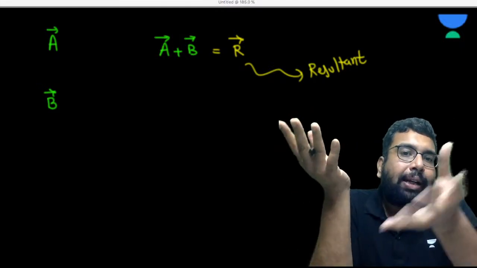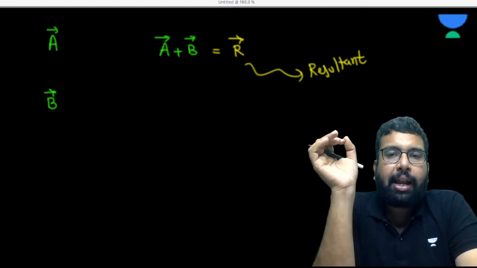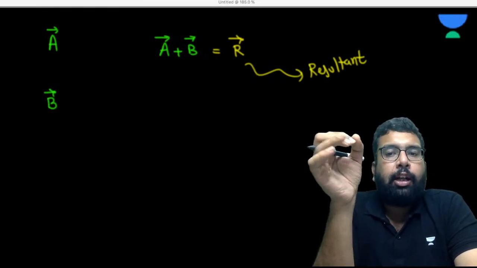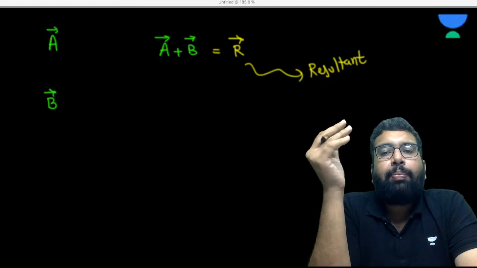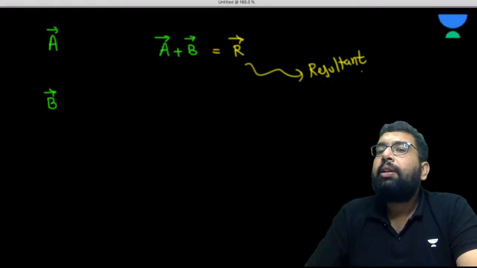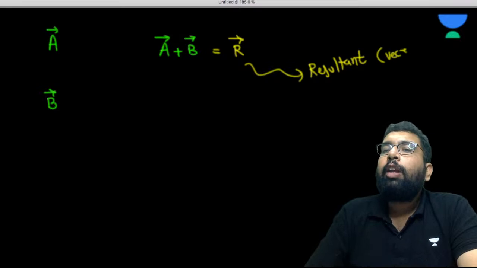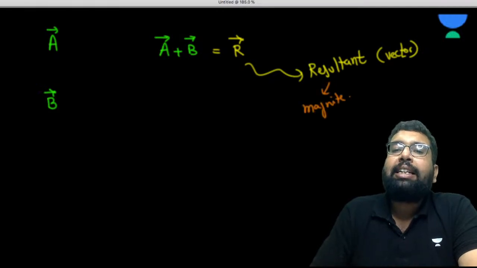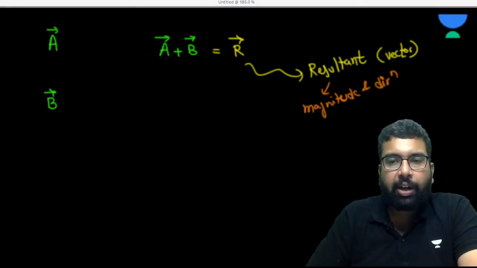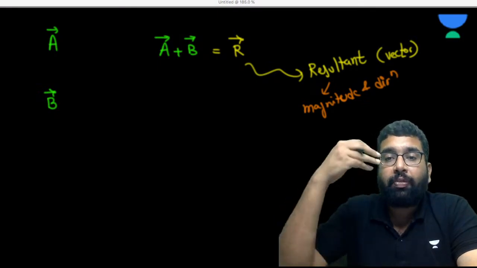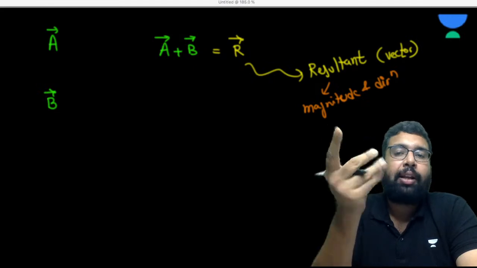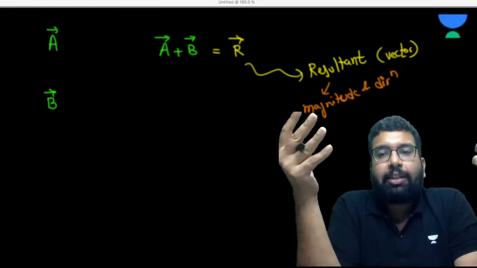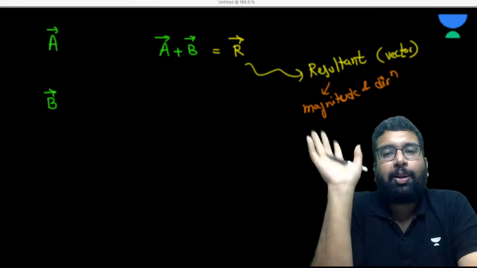So whenever two vectors are added, they will have some result. That is the final solution. That will be the resultant. Now, please understand this. This resultant will also be a vector. If you want to know about this resultant, you need two things about it: one is magnitude and one is direction. Always remember this. So the result of addition of two vectors is always a vector, and to define or present any vector, you need both magnitude and direction. So what we are seeking from these laws is to find the direction and magnitude of the resultant.